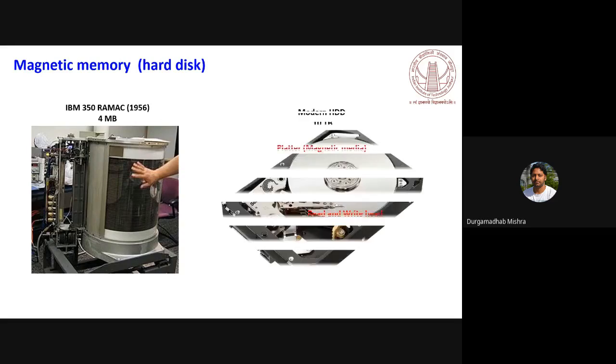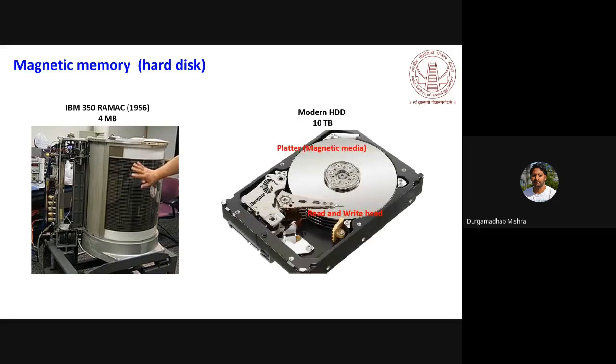Then we discussed the tapes and wires. So now, the magnetic storage medium that is used by everyone is the modern hard disk drive, and the design is basically as you see on the right hand side.